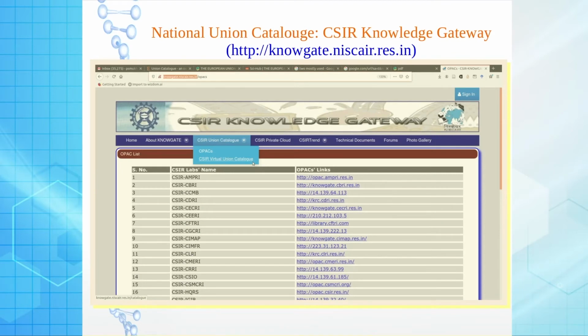If we explore another big one, that is CSIR Knowledge Gate. CSIR, Council of Scientific and Industrial Research, has around 42 national laboratories. All laboratories are using Koha as their ILS. An individual OPAC is available, you can go to it and find it there.